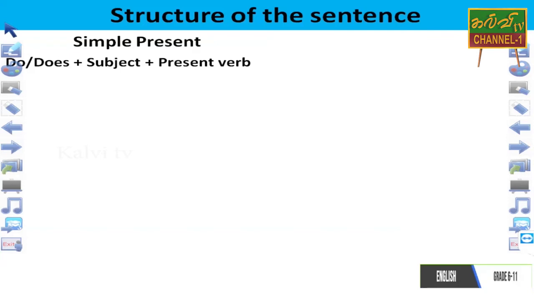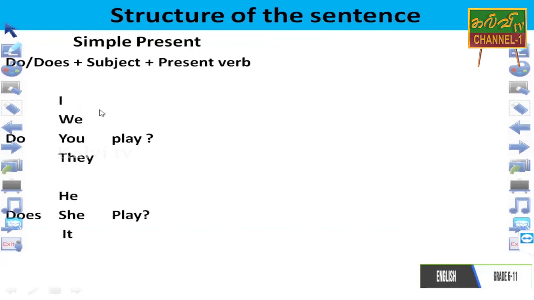Okay, this is the structure. The example is there, we can see. First one, dear students, you want to see the sentence has started with do or does.